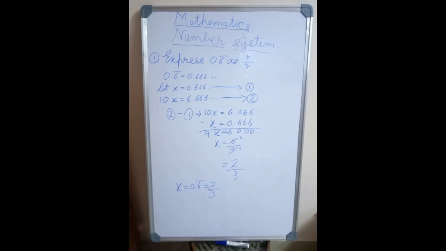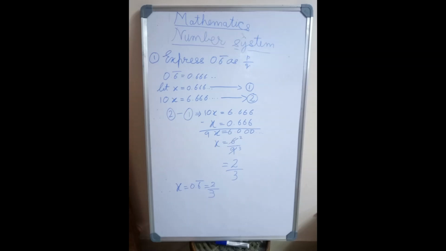Now let us do an exercise. Express 0.6 bar as p by q. Now here we see 0.6 bar is equal to 0.6666 and so on. Now let x be equal to 0.666 and so on. We mark this equation as 1.